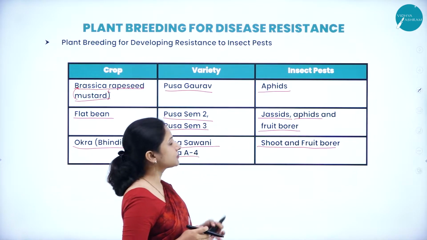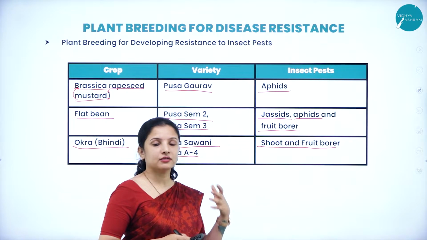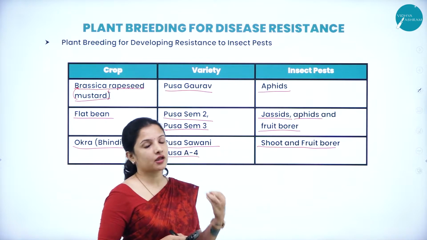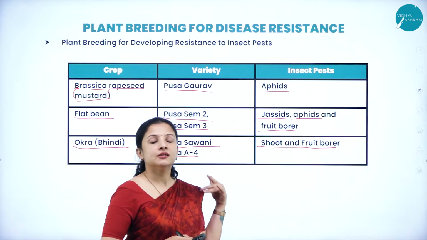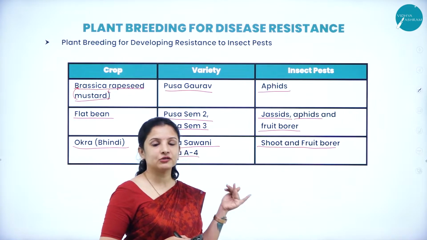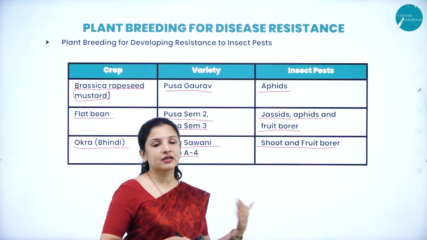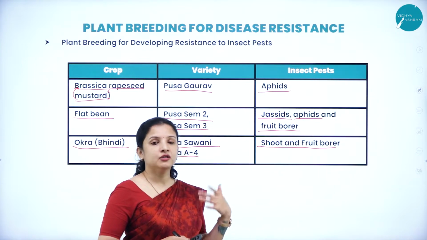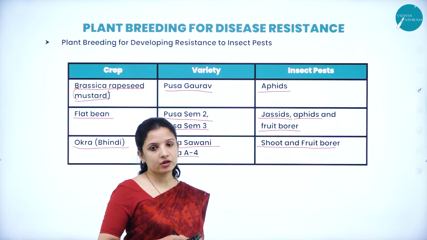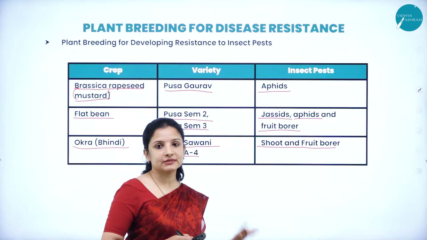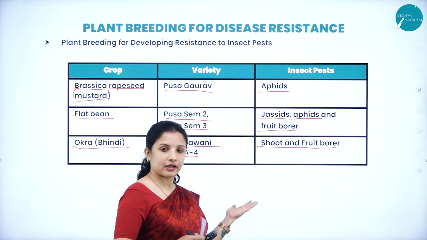So what all these compounds will do is they'll either reduce the production of certain compounds in that particular plant, say for example sugar, so that the insects will not feel like coming and feeding on that particular plant. When it is no longer a food for that insect, why will the insect come there, right? So that is how it can be done.